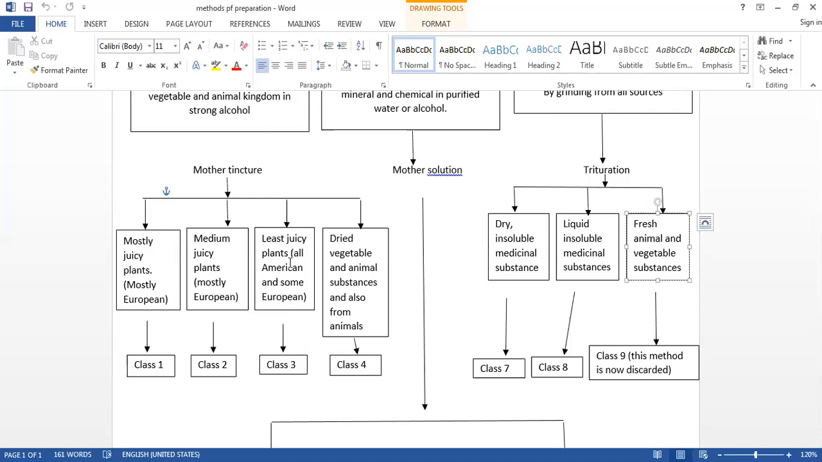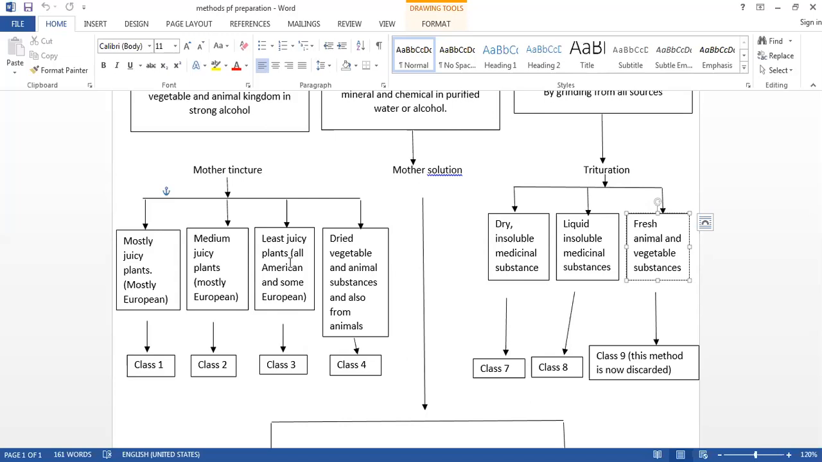Measure that pulp. Add the double quantity of strong alcohol, and then keep that bottle for 8 days in a cool, dry place. After this period, the tincture is then decanted, filtration has to be done, and then label your bottle by the name of that particular mother tincture. In this way, we are preparing the mother tincture in the class 3.